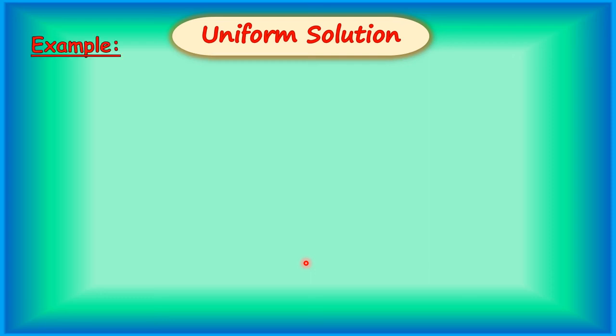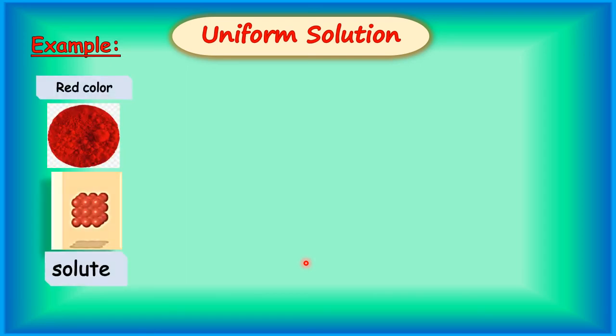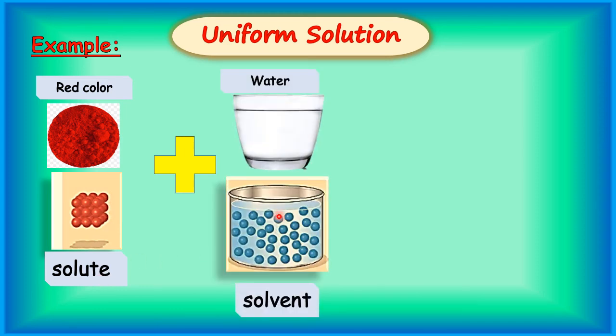Now let's understand with the help of example or diagrams. Now see, this is red color powder which is solid, and what we call solid that dissolves in water, we call it solute. When we add it in solvent, here solvent is what? Water, liquid. Yes, liquid, that is water we are using as a solvent.